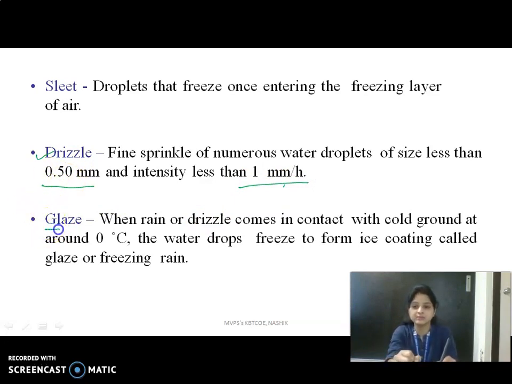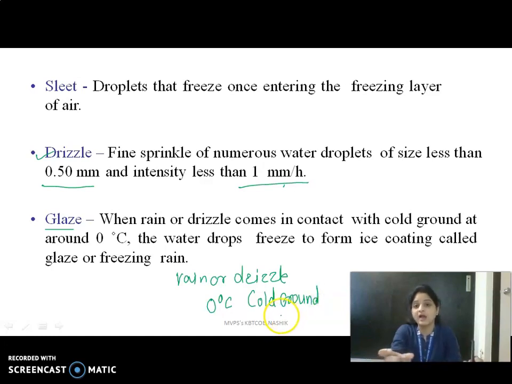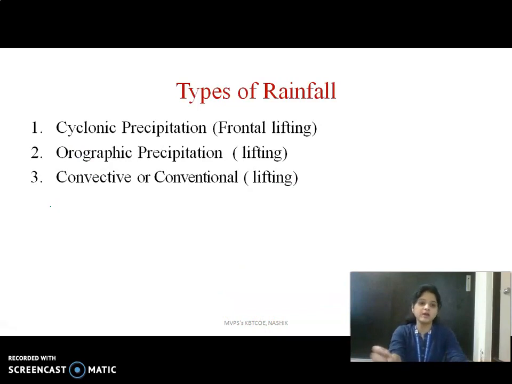The next part is glaze. When rain or drizzle comes in contact with cold ground at 0 degrees centigrade, an ice-coating freezing rain is formed, and it is called glaze. So these are the different forms of precipitation.